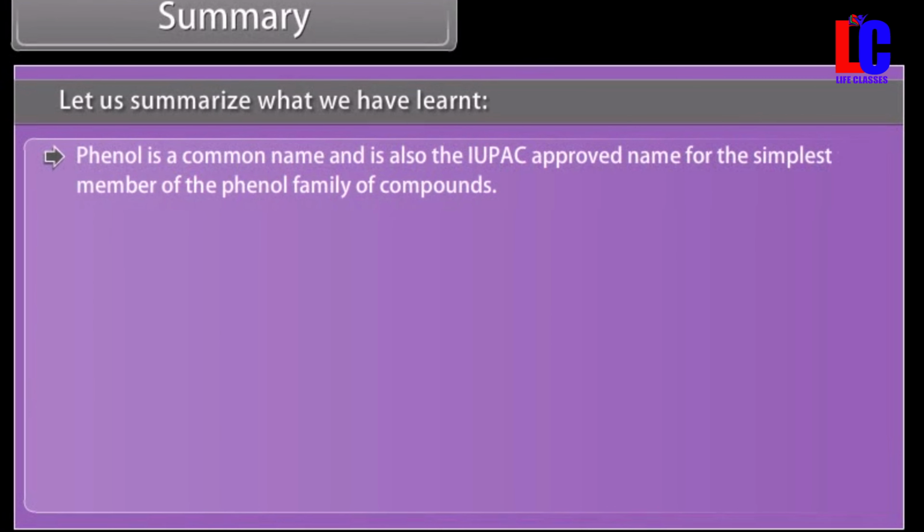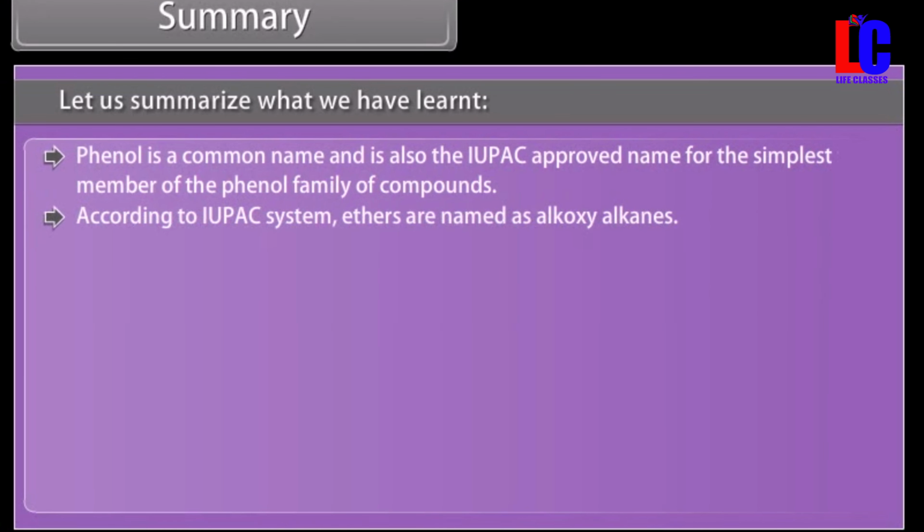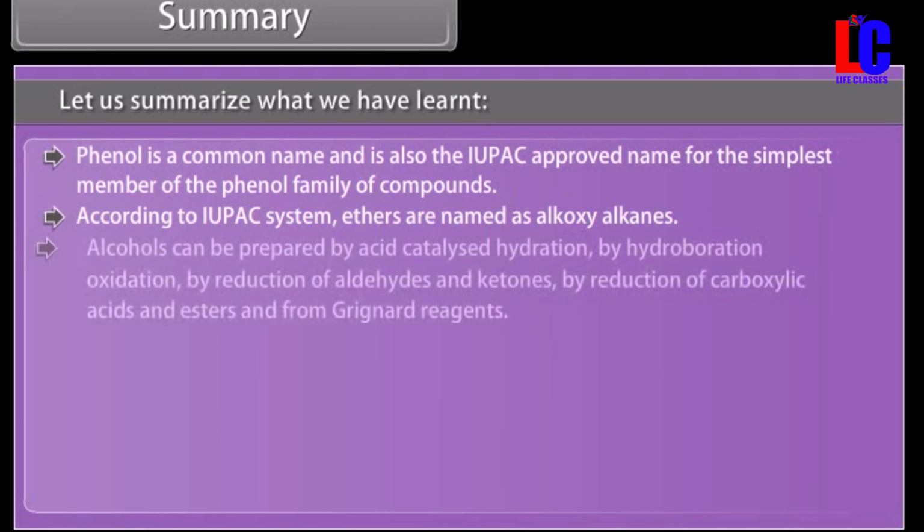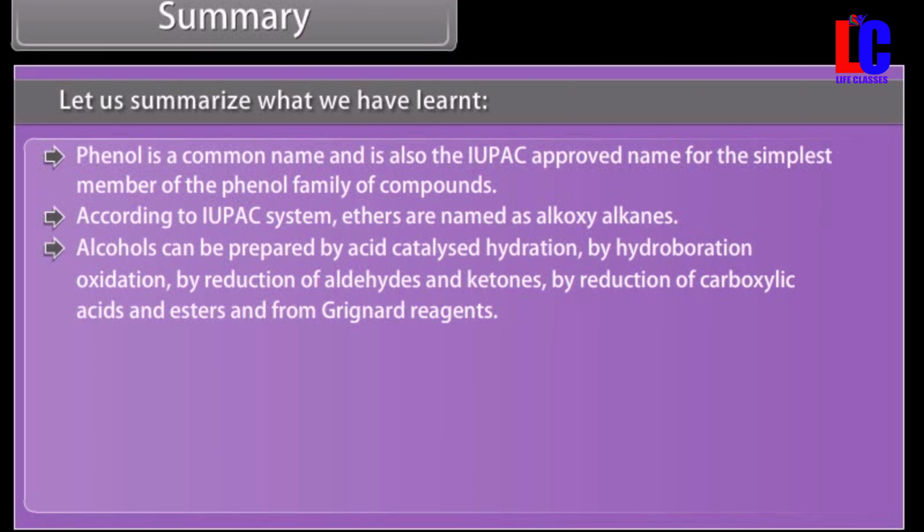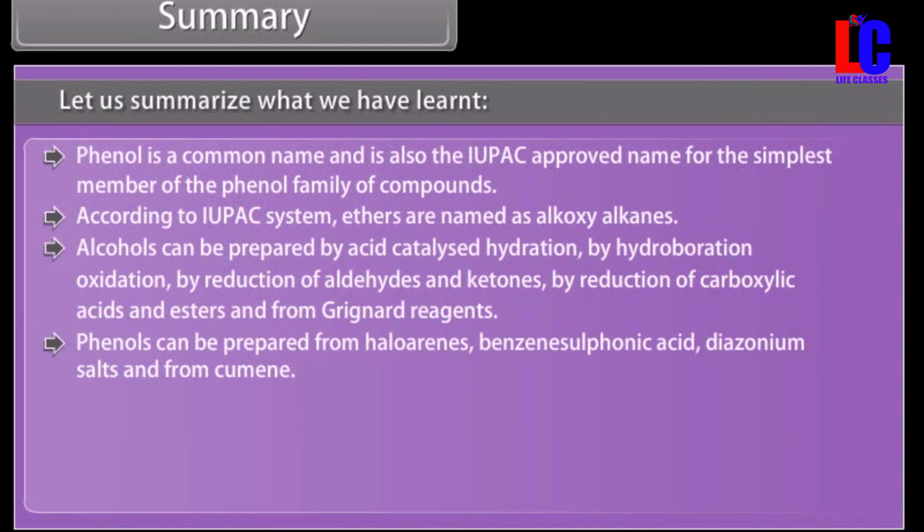Phenol is a common name and is also the IUPAC approved name for the simplest member of the phenol family of compounds. According to the IUPAC system, ethers are named as alkoxyalkanes. Alcohols can be prepared by acid-catalyzed hydration, by hydroboration oxidation, by reduction of aldehydes and ketones, by reduction of carboxylic acids and esters, and from Grignard reagents. Phenols can be prepared from haloarenes, benzene sulfonic acid, diazonium salts, and from cumene.